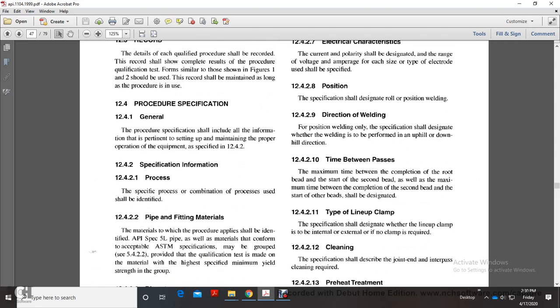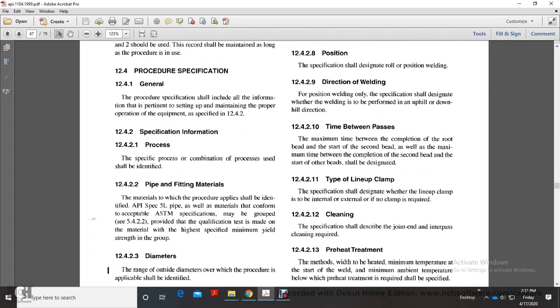The specification shall designate whether line-up is internal or external, or no clamp is required. Cleaning: the specification shall describe the joint end and inter-pass cleaning required.